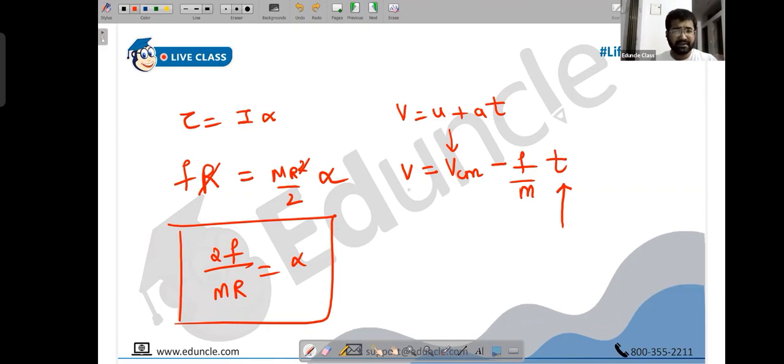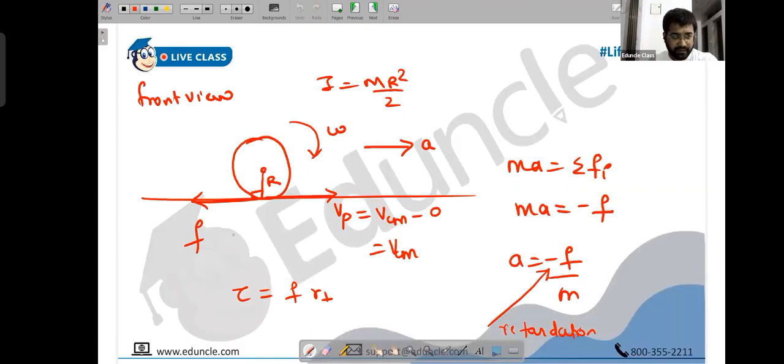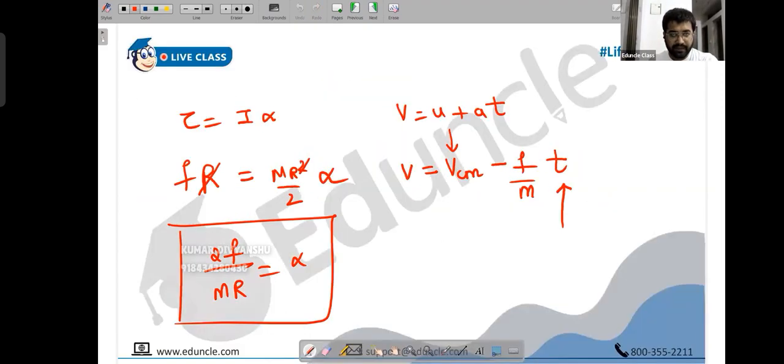No, not VCM. What exactly is this? Which V should we call it? The no slipping case. This becomes linear velocity, but hang on. Okay, for no slipping, the VCM will be equal to R omega. Let's just keep it that way.